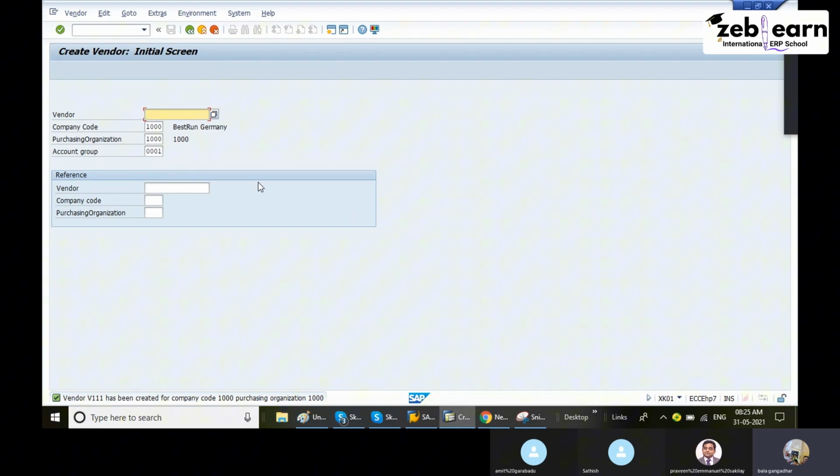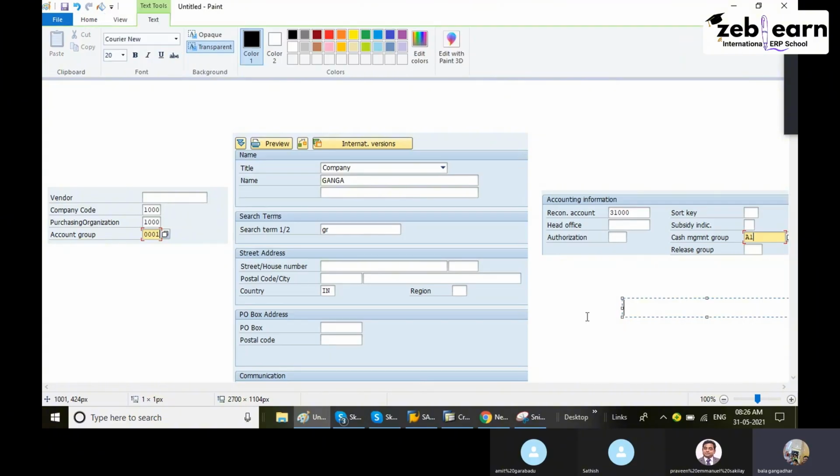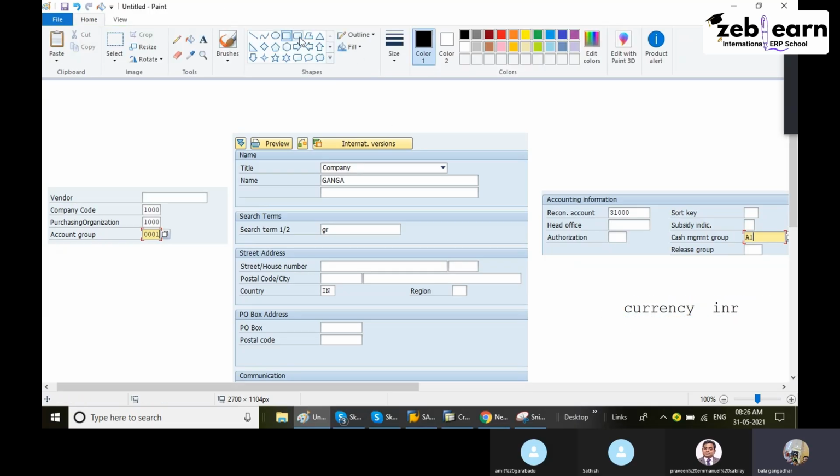Meaning to create this vendor, for me, I got 3 screens. For you, one more screen may come. Currency screen also. Actually, currency also it will ask, but I don't know why it did not ask me in my system. But currency is another screen. Okay? 4 screens you will get like this.